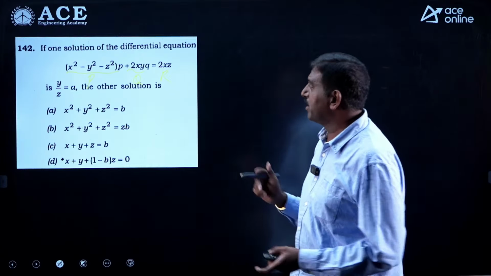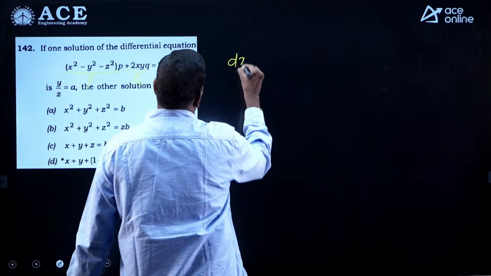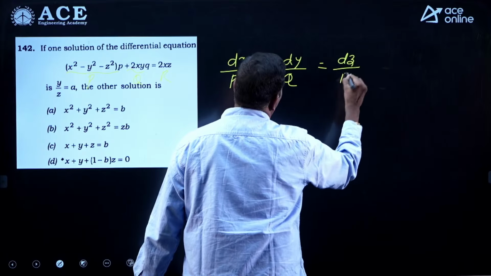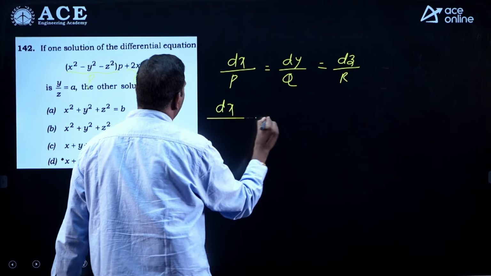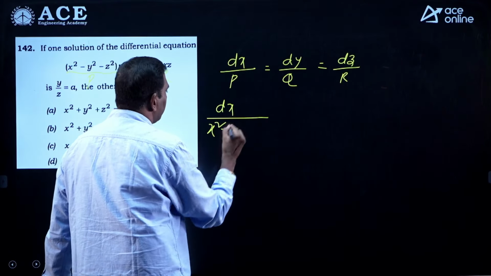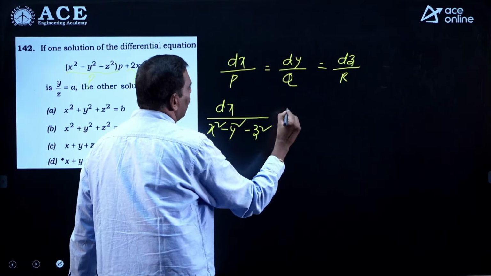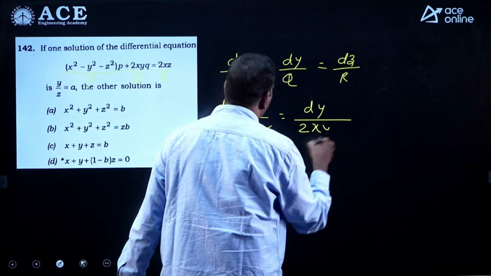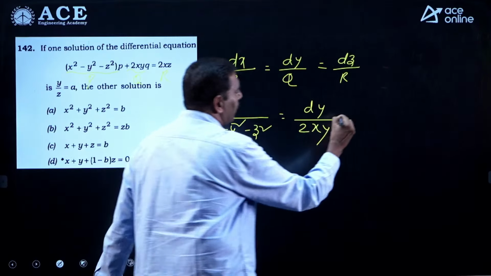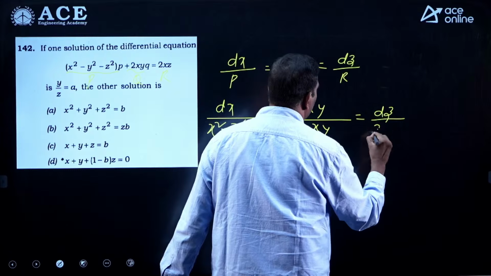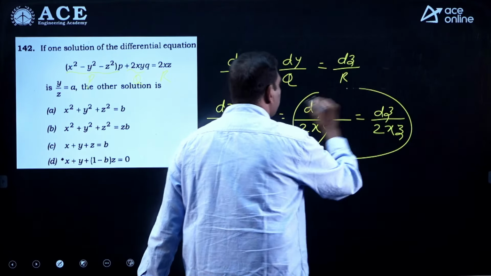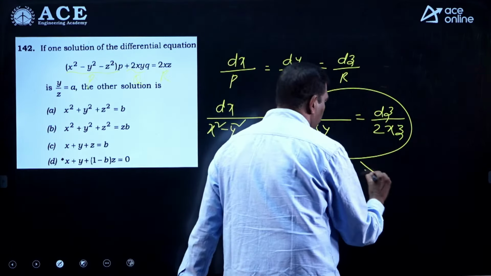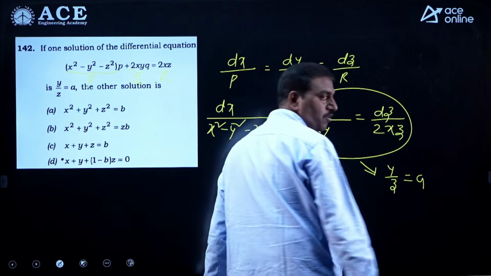One solution is already given. What are the subsidiary equations? dx by capital P is equal to dy by capital Q is equal to dz by capital R. That is dx by x square minus y square minus z square, dy by, what is capital Q? 2xy, dz by R. What is R? R is nothing but 2xz. If you take these two subsidiary equations, one solution exists. That solution is already given: y by z is equal to a.